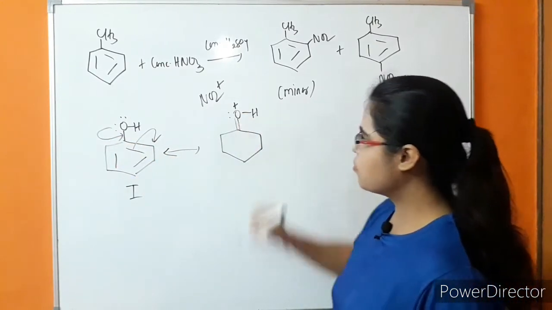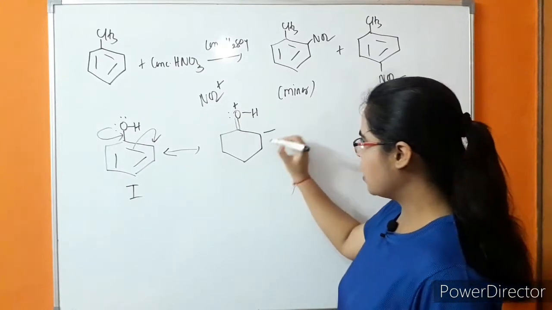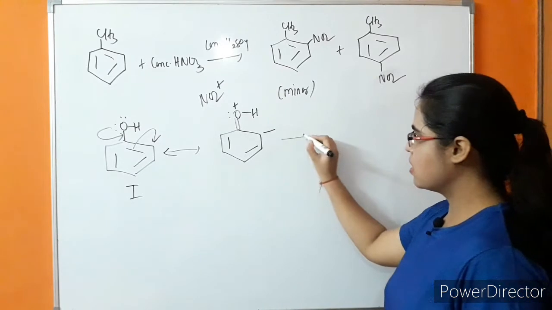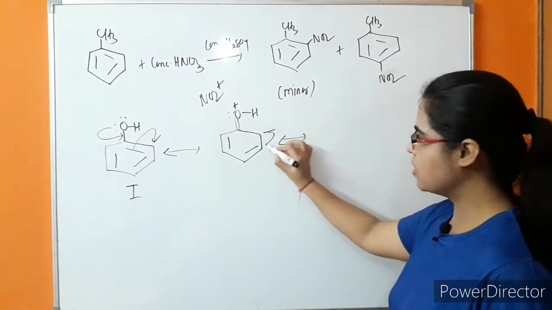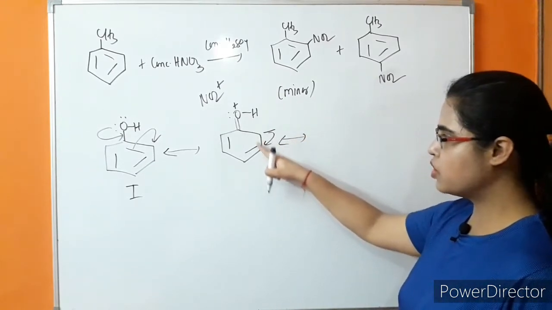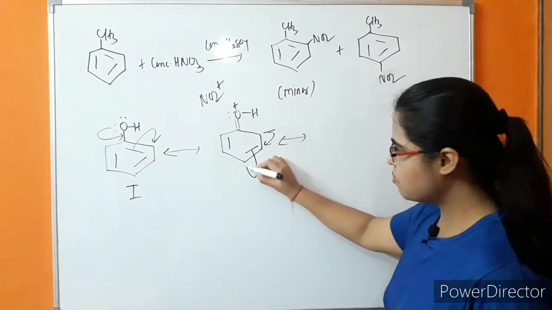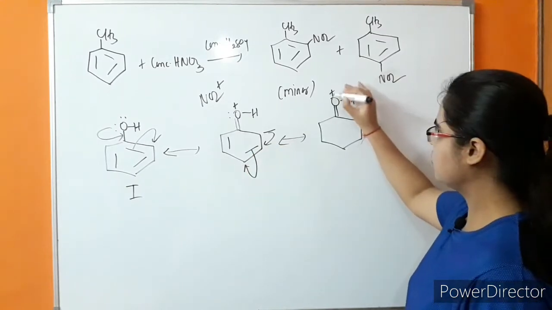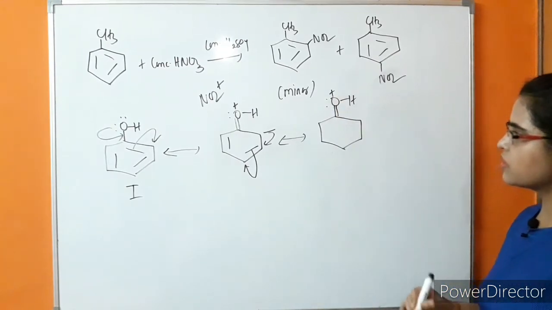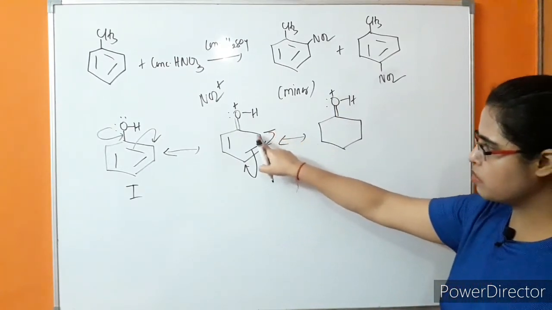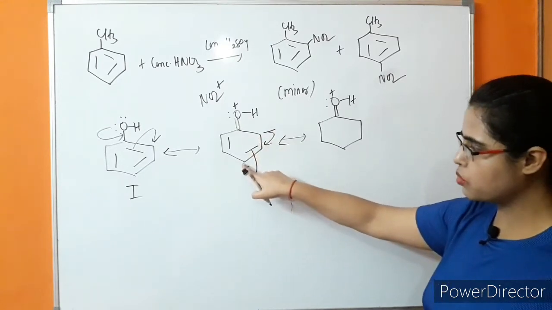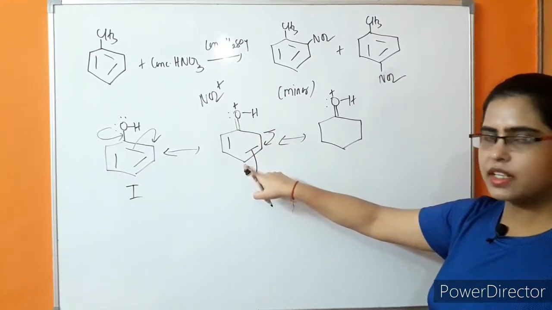So only one lone pair will be left and a negative charge is coming on the ortho position. In the next canonical structure, this negative charge will shift to this position and this pi bond will shift to the carbon. In the next canonical structure, this negative charge comes to this position to form a pi bond, and this pi bond goes to the carbon to form a negative charge.